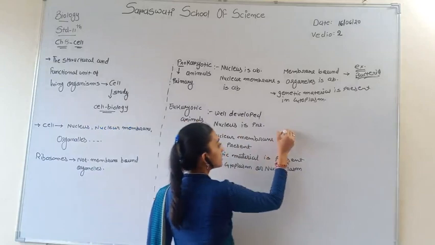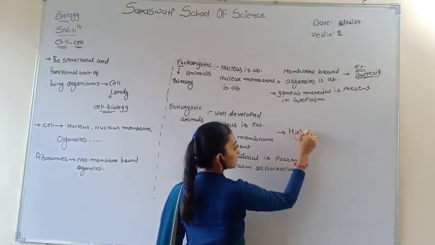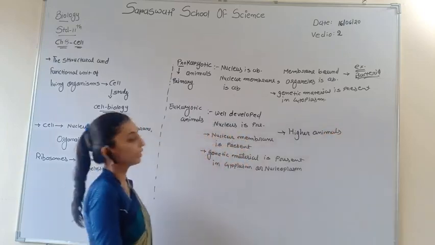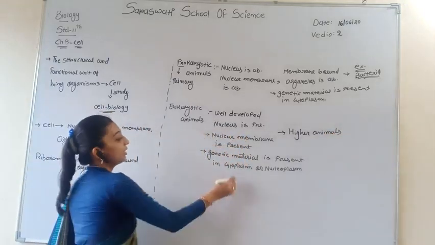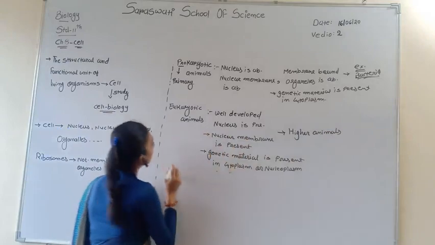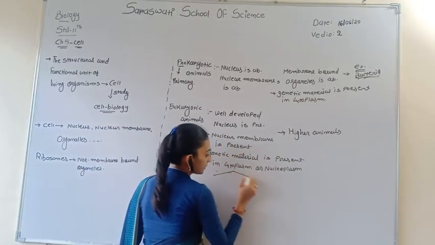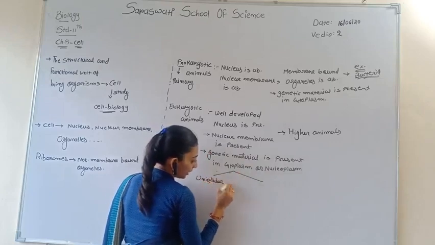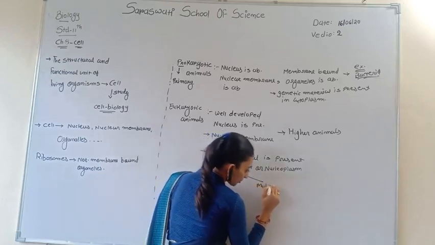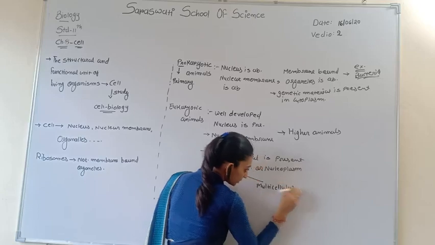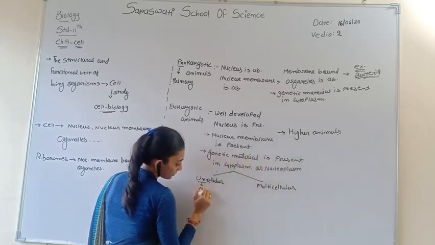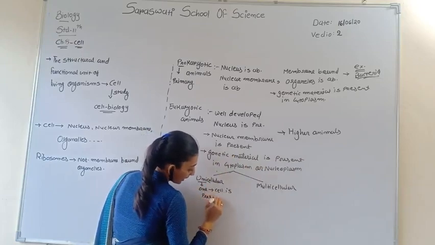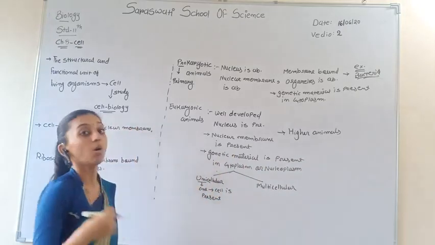Higher organisms are eukaryotic organisms. Eukaryotes are also divided into two types, unicellular and multicellular. Uni means one. Only one cell is present and this cell performs all the functions.